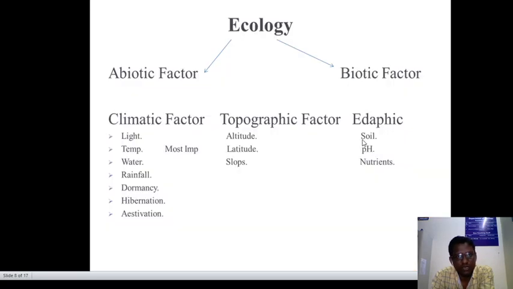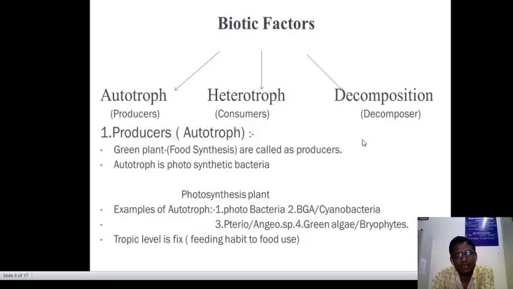Next, ecology has abiotic factors and biotic factors. Abiotic means non-living things, for example climatic factors. Here light, temperature, water are the most important factors, or rainfall. Then topography is also an abiotic factor: altitude, latitude, slope. And edaphic factors are also abiotic: soil, pH or nutrients. Then biotic factors mean the living things: autotrophs, heterotrophs, decomposers. Producers, the autotrophs, produce their own food. Heterotrophs depend upon the autotrophs, or consumers, we can say. And decomposers decompose plants and animals and make soil fertile.